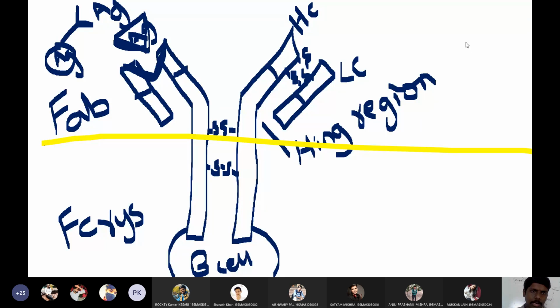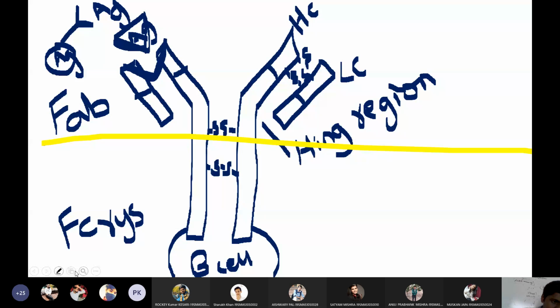Let me move forward on other things. Now, I will discuss the regions of antibodies. Regions of antibodies, very important. Once again, we have two regions. Both the heavy chain and the light chain are divided into two important regions.